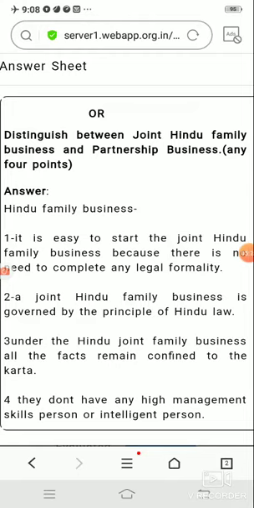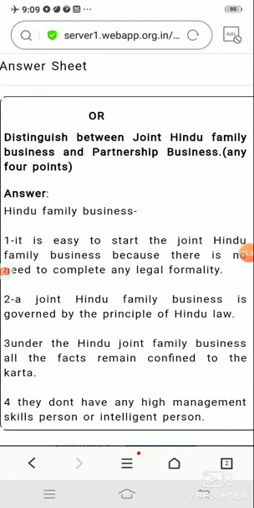In joint Hindu family business, the liability of all the members of the family is limited except the Karta. Karta has unlimited liability. In case of partnership form of business, all the partners have unlimited liability. If debts are there, they have to sell their personal assets also. The next difference is that in a joint Hindu family business, if the Karta dies, the next elder member of the family will become head of the business.